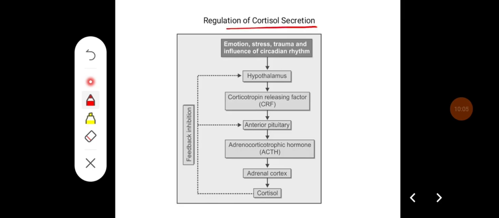And this is how cortisol production is regulated. It is mainly by the negative feedback mechanism. When the hypothalamus produces releasing factors, it acts on the anterior pituitary to produce ACTH, and ACTH acts on the adrenal cortex to produce cortisol. And this cortisol, by negative feedback mechanism, inhibits the anterior pituitary and hypothalamus to produce less cortisol.